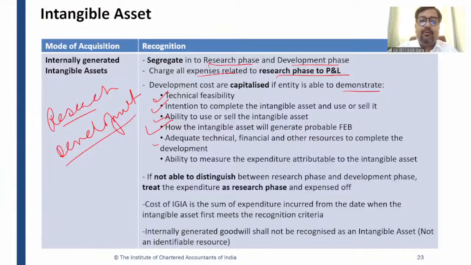Fifth condition, adequate financial and technical and other resources to complete the development. And here I'll give you a real life example, but it is not for intangible asset, but a real life example regarding the adequacy of technical, financial and other resources to complete the development. You must have seen the real estate projects, right? You guys must have seen the real estate projects. When these real estate projects have been started, in the initial 2-3 years, the company has just constructed a 10-story, 20-story building, right? After that, the building goes on hold for years and years.